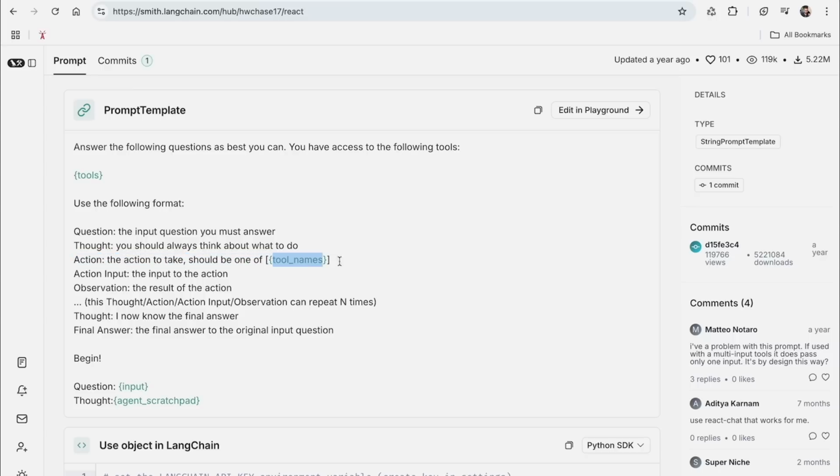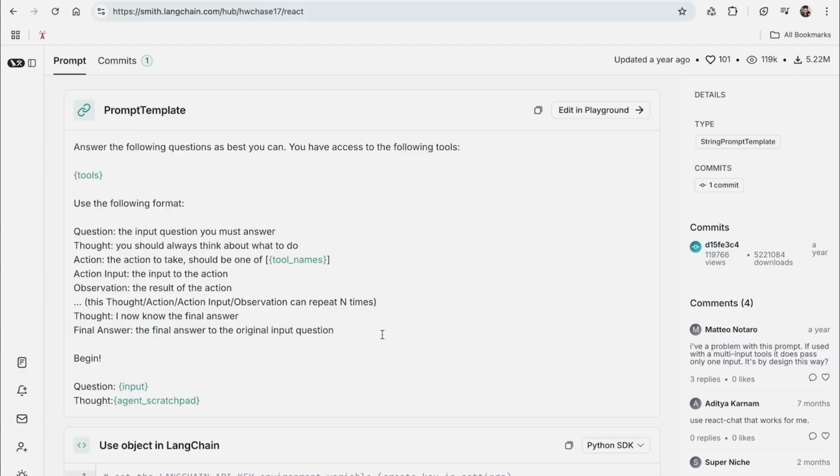Then there are the action inputs, or the inputs to the tools, and finally, it is going to look at the result, and that's what observation is right here. It's going to see, well, do we have the final answer or do we have to repeat the cycle again? And once it has the answer, it then proceeds to the final answer.